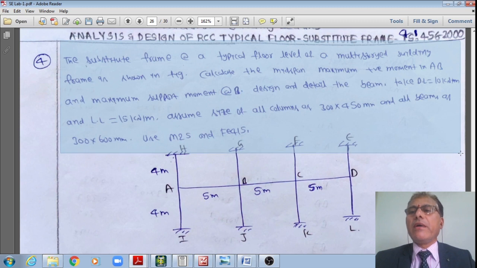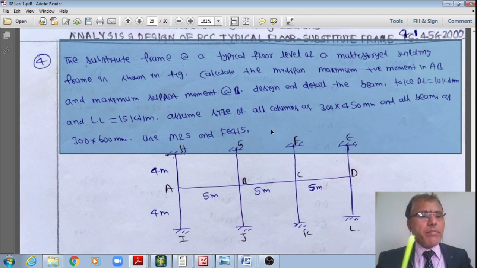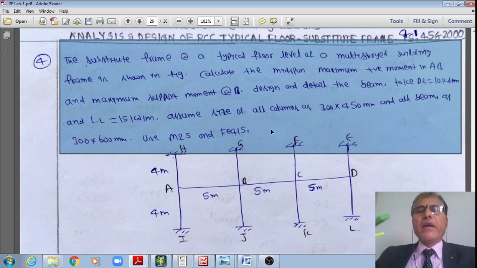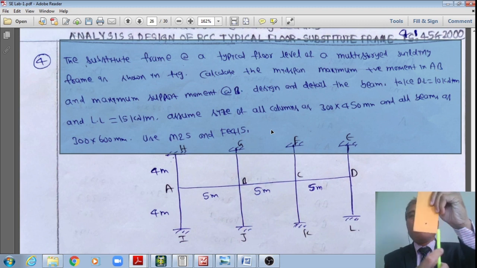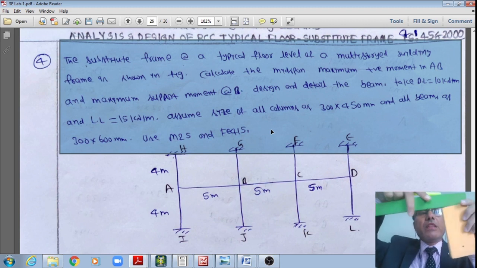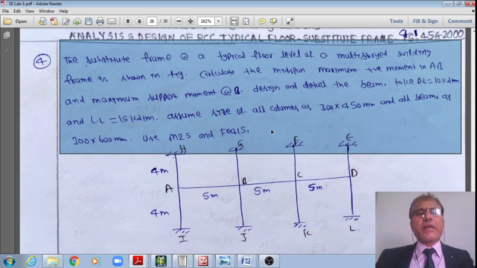Now take dead load W_D as 10 kN per meter, and live load as 15 kN per meter. Assume the size of all the columns as 300 by 450, and all the beams with width 300 mm and depth 600 mm.